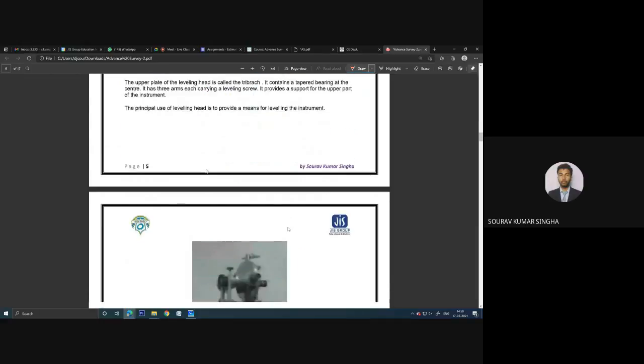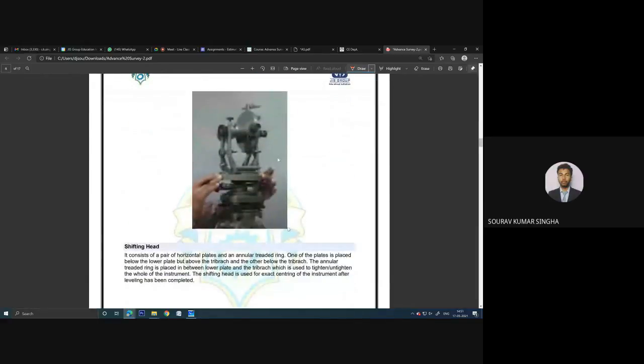You can see this image. This is the actual instrument that we have in our college. It is not very clear, but let us see how we can explain this. Here you can see a plate held by this person. Now in the lower portion we have another circular plate. Now the main plate is placed over this top portion.